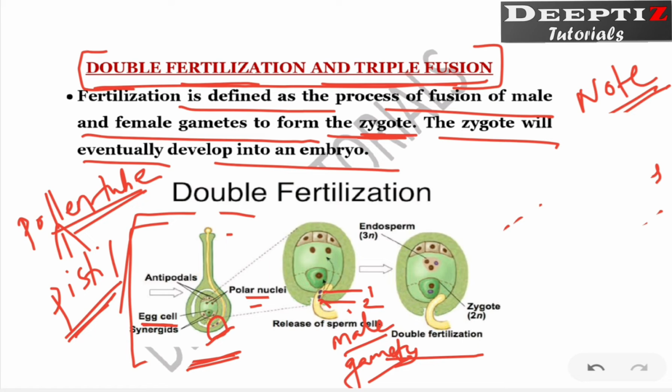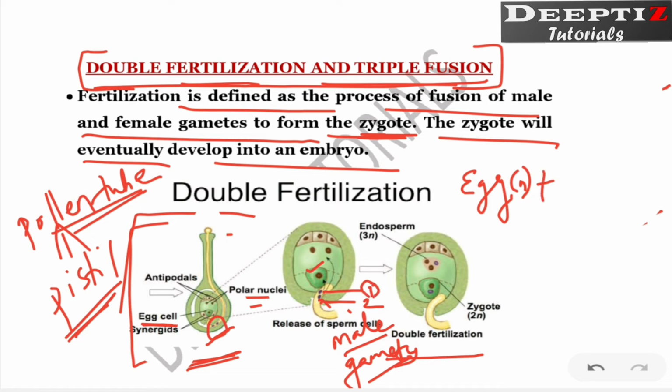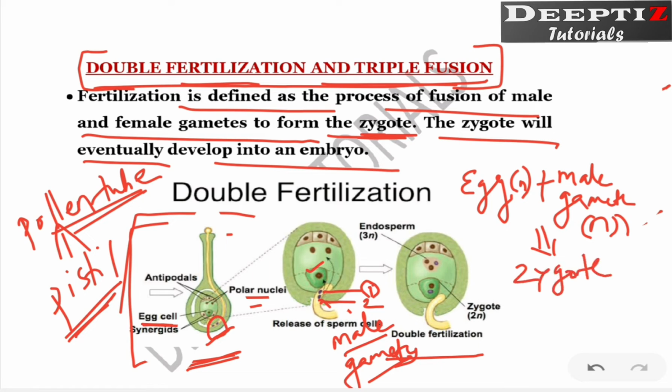Now, how is the fertilization going to happen? Clearly you have to understand here. Now there is an egg cell. I am talking about the embryo sac. This is the egg cell. The egg cell is haploid in nature, plus the first male gamete which is coming through the pollen tube, which is also haploid in nature. What will it form? This will form a zygote, which is diploid in nature.